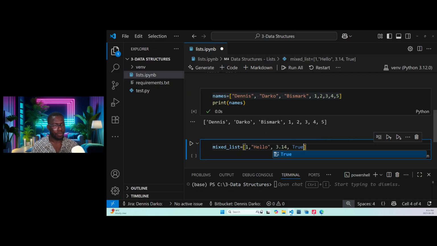All right, so guys, we have mixed elements in our list. So you see, one is an element, hello is another element, 3.14 is another element, true is another element. The true is a Boolean value. When we say Boolean value, we mean true or false. In Python, Boolean values are true or false.